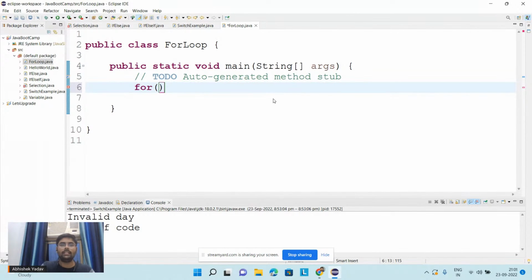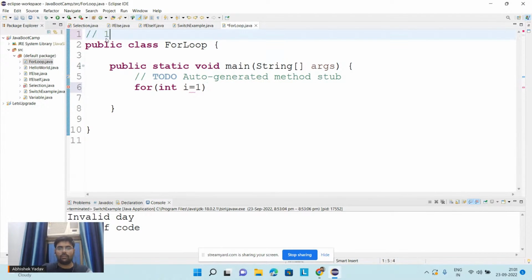So first I will write the initialization part: int i = 1. Why have I written i = 1? Because I know I have to start from 1 and I have to go till 10, right? So I have to start from 1 and print till 10.